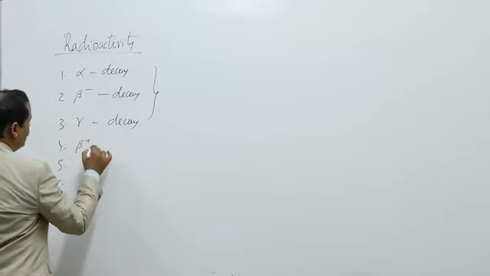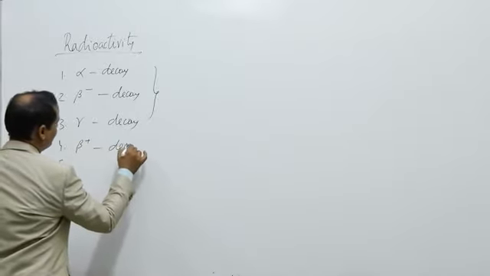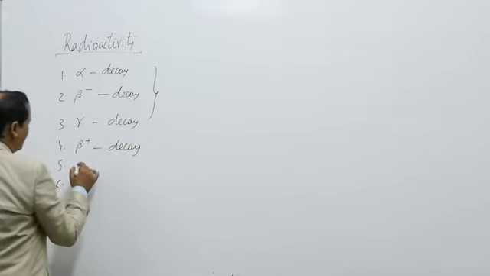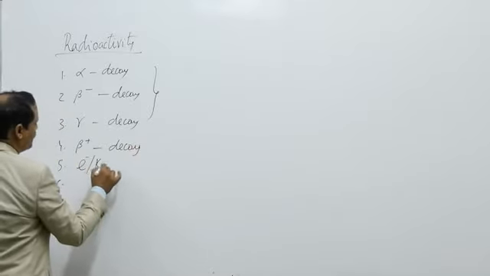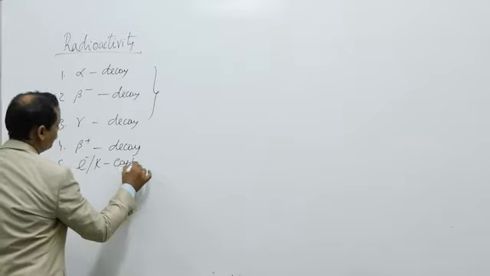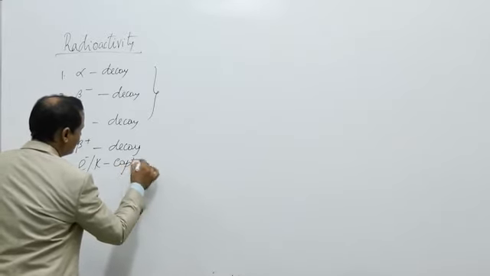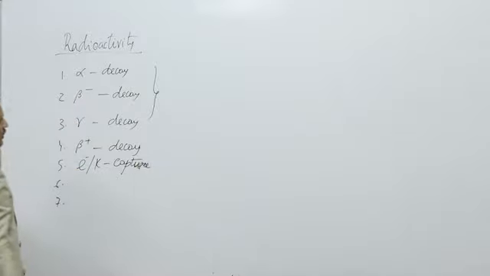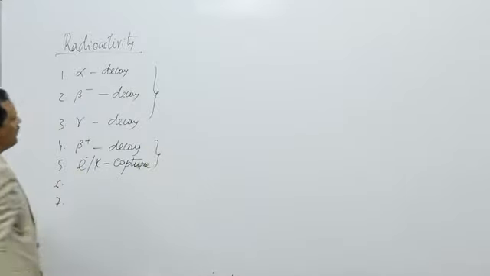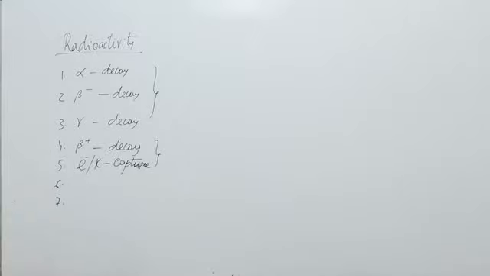Then beta plus decay and electron or K capture. These are uncommon phenomena, but they also take place. They have been discovered later on.